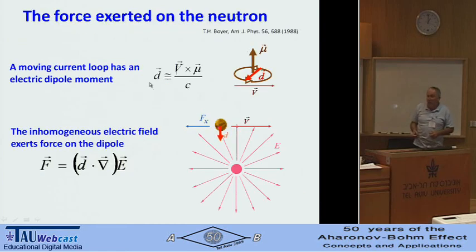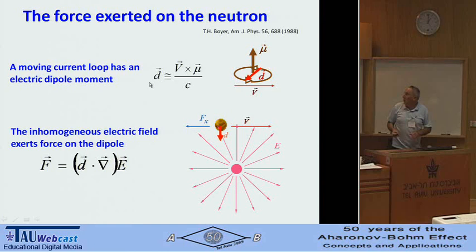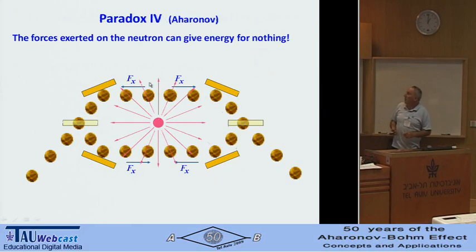And then Yakir saw this work of Boyer and said, no way, it cannot work. And he presented one more paradox. I'll call it Yakir's paradox. He says that if Boyer is correct, then we can get energy for nothing. And how do we do this?